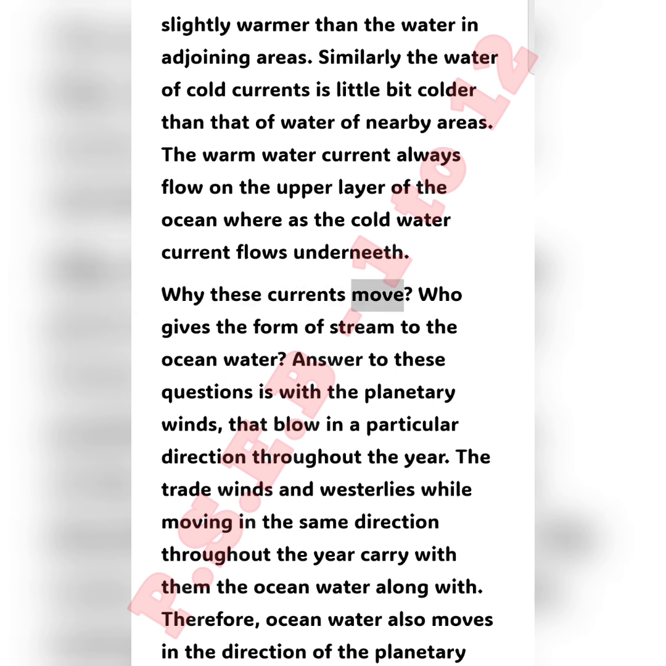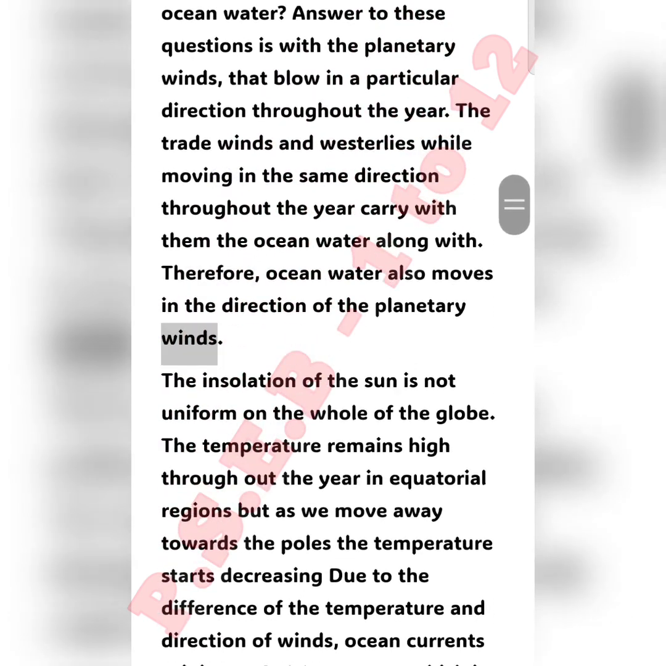Why do these currents move? Who gives the form of stream to the ocean water? The answer to these questions lies with the planetary winds that blow in a particular direction throughout the year. The trade winds and westerlies, while moving in the same direction throughout the year, carry the ocean water along with them. Therefore, ocean water also moves in the direction of the planetary winds.